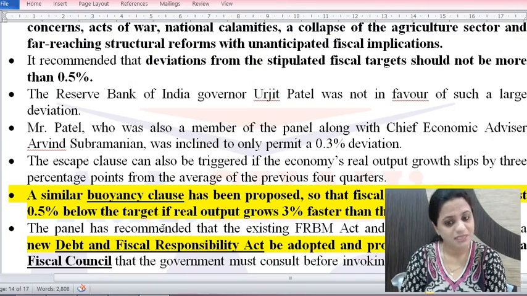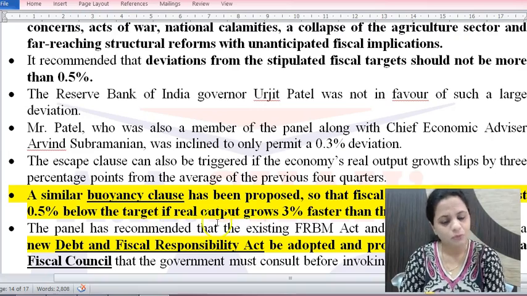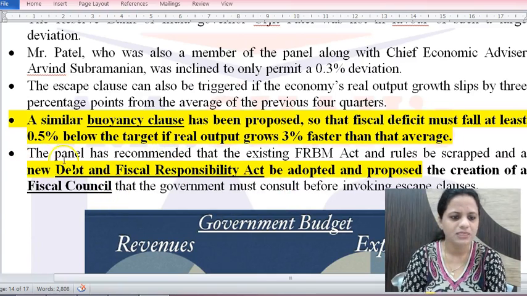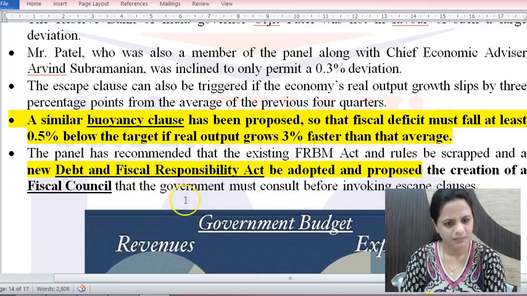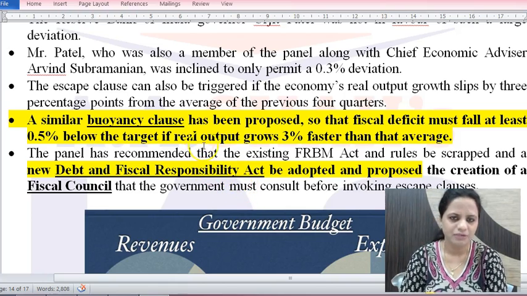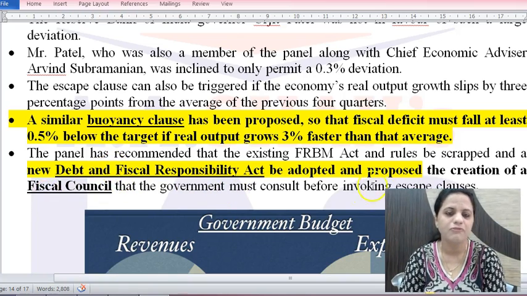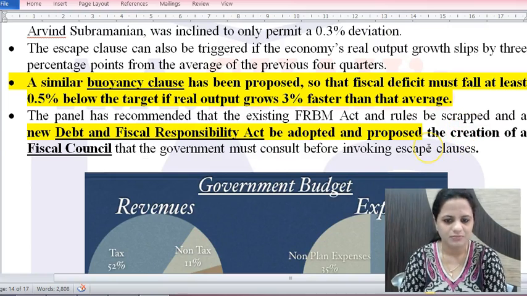And buoyancy clause means if it's doing well, then bring it down by a further 0.5% than the target which is set. And the new act proposed is being called the Debt and Fiscal Responsibility Act. So the FRBM Act will be replaced by the new act called the Debt and Fiscal Responsibility Act. This is just the recommendations. Once accepted, government will bring in the bills and the acts will be formulated. Also it says that a fiscal council should be created, and government must consult this fiscal council before invoking escape clauses.